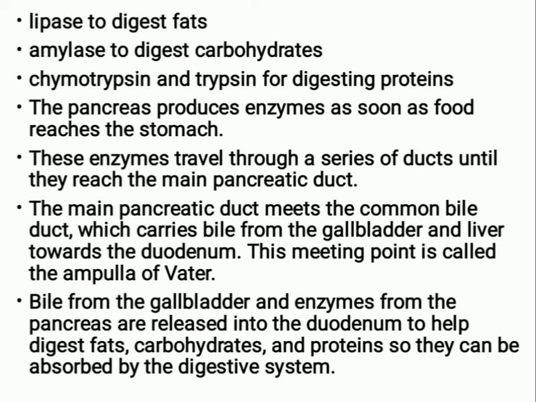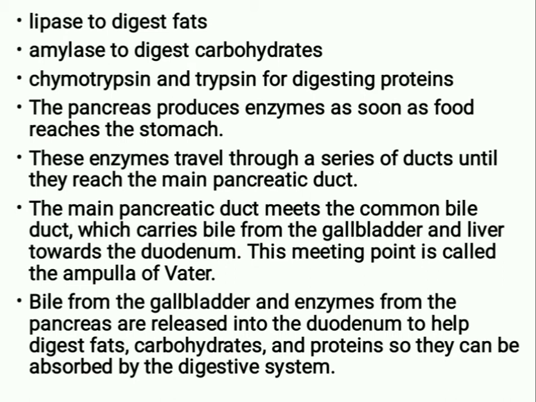The pancreas produces enzymes as soon as food reaches the stomach. These enzymes travel through a series of ducts until they reach the main pancreatic duct. The main pancreatic duct meets the common bile duct, which carries bile from the gallbladder and liver towards the duodenum. This meeting point is called the ampulla of Vater.